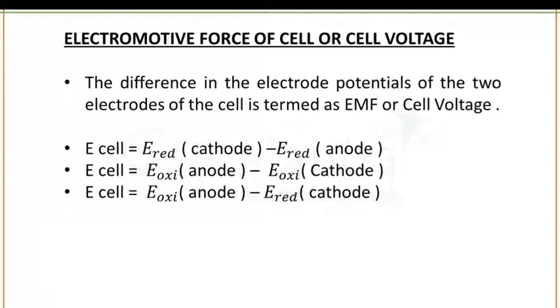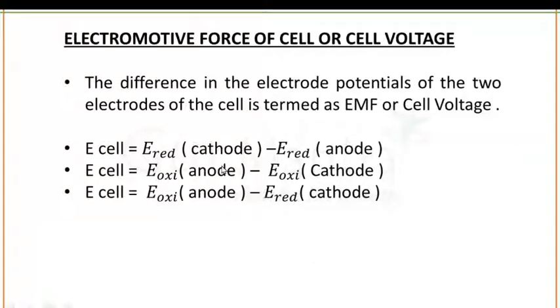And what are the two electrodes? In a cell, the two electrodes are cathode and anode. If you want to calculate the EMF of the two electrodes, you have three formulas. If the question is talking about the reduction potential of cathode and anode, then to calculate the EMF of the cell, you need to subtract: E cathode minus E anode.